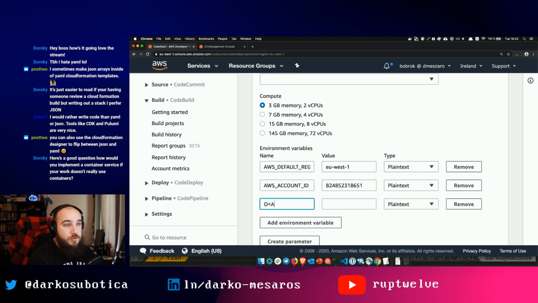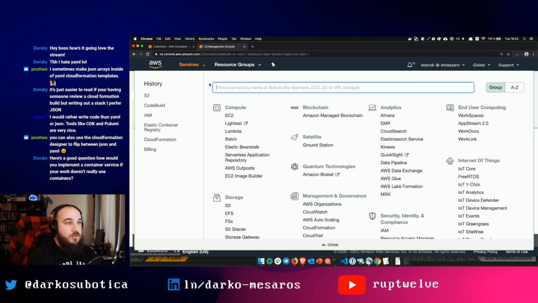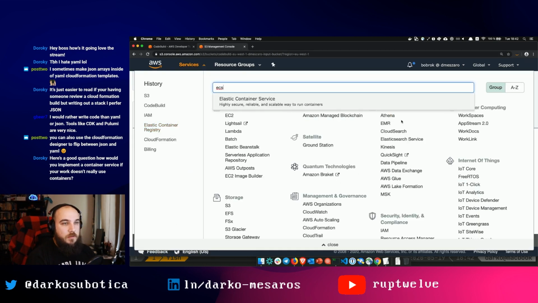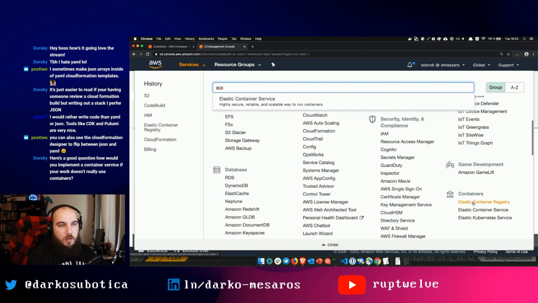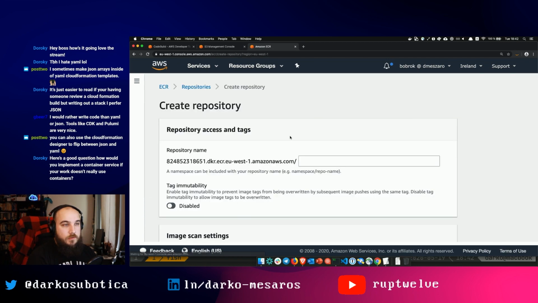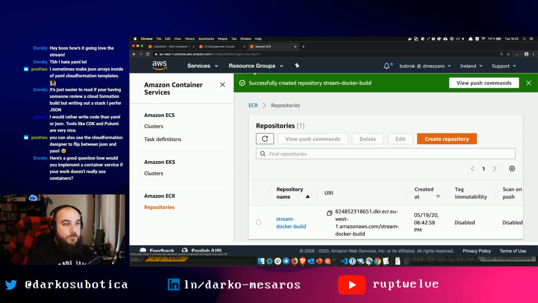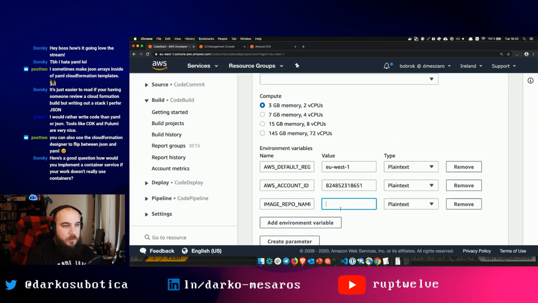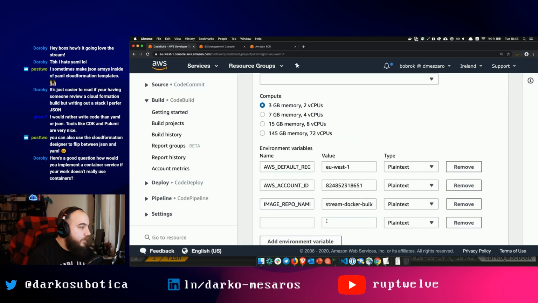Okay, image repo name. Aha! We need to go to the repository. We need a repository. Where are we going to store our Docker image? So ECS, actually, no, it's Container Registry. Yeah. Let's create a repository. We're going to call it stream Docker build. Excellent, create repo. Perfect. I'm going to call it stream Docker build. And then the final one is image tag. Let's do it like this.